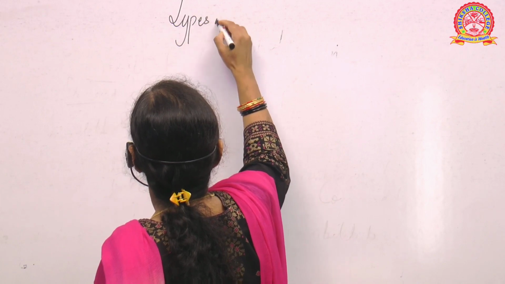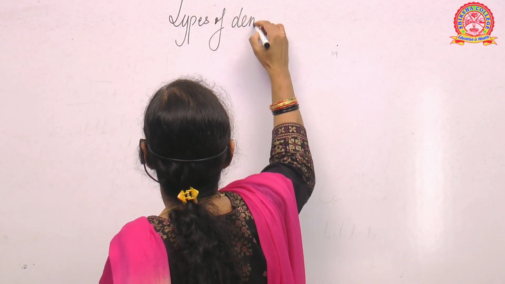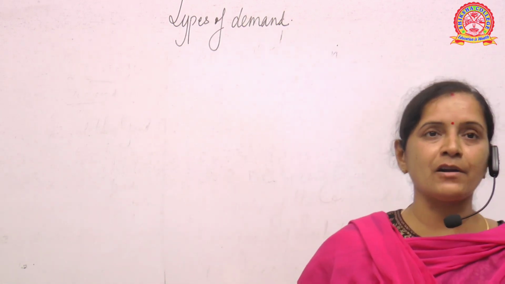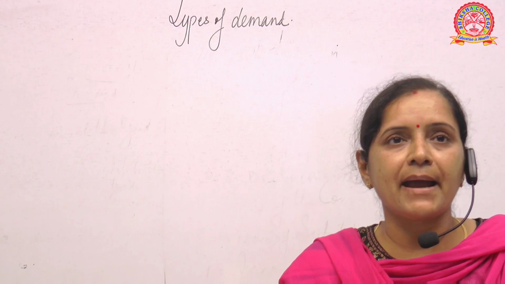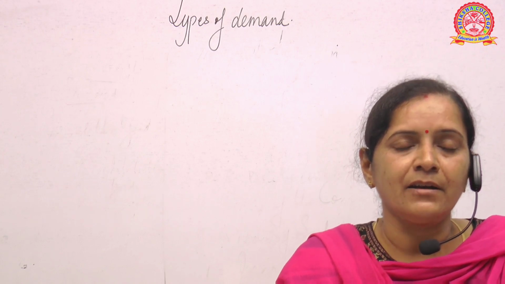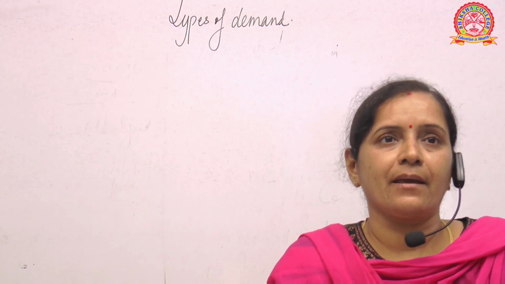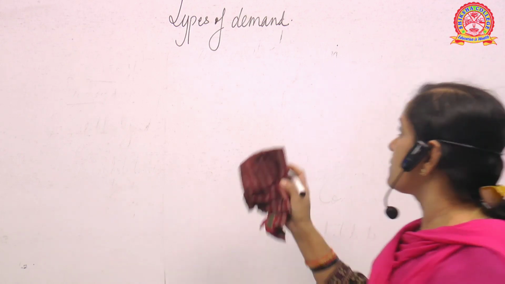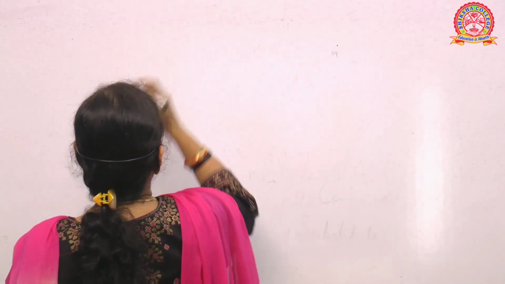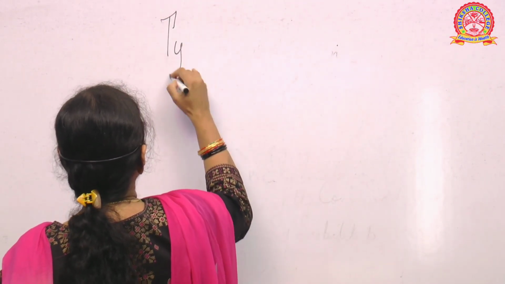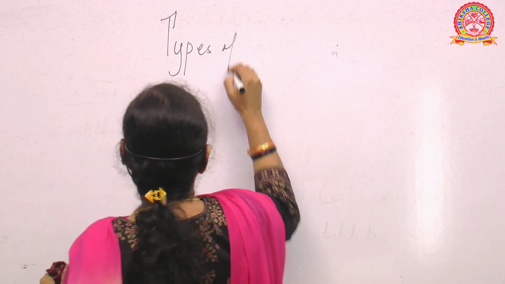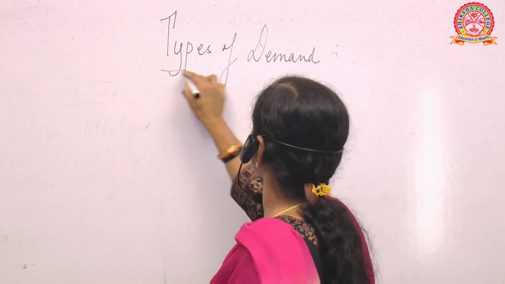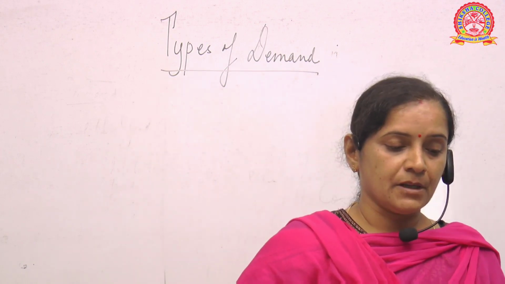Types of demand. Is it clear? Okay, so we have already studied what is demand. Demand is the purchasing power, or it is the willingness to pay for a particular commodity. So what is demand? Purchasing power or willingness to pay is known as demand. Now let us discuss the types of demand.